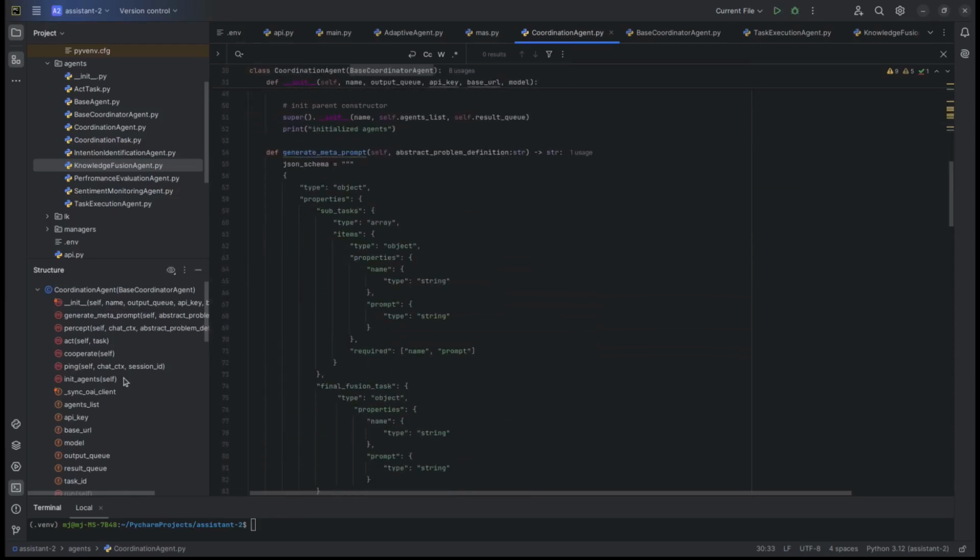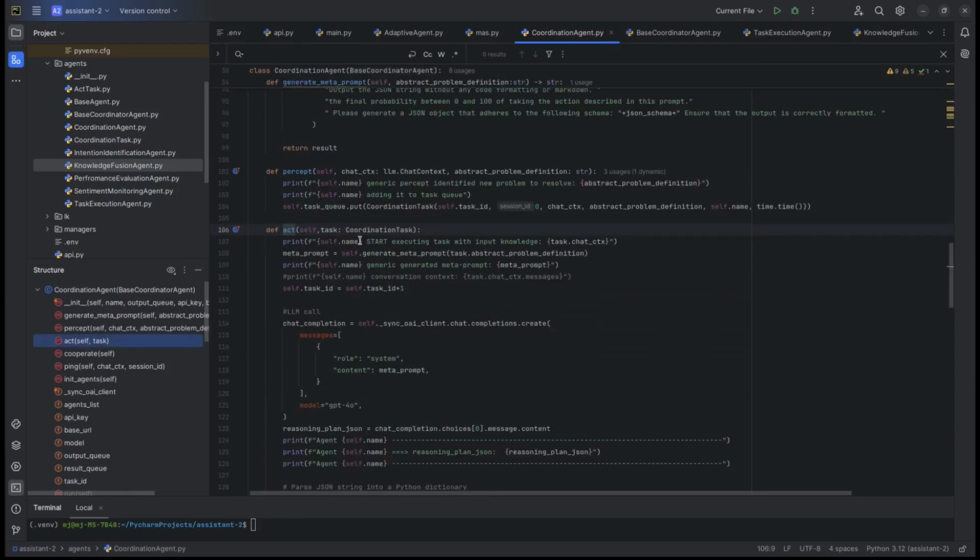So first thing we do is we generate the meta prompt. As I said before, the agent's responsibility is to create the meta prompt that it will use to initiate communication with the LLM and get the plan for executing the task that's been given.